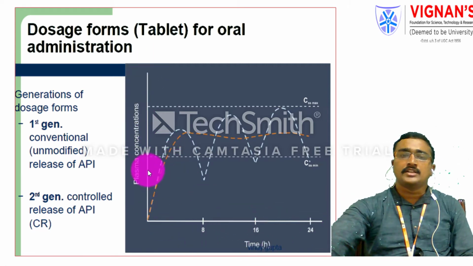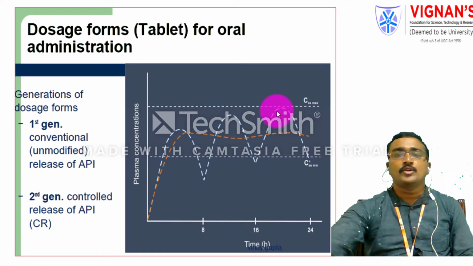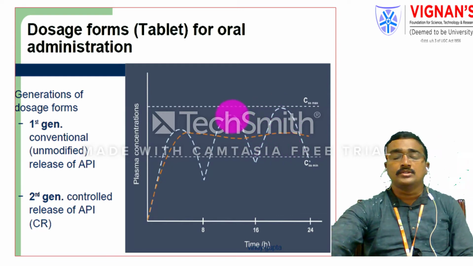So you see there are two levels in this graph: the CSS minimum, the steady state concentration minimum, and the steady state concentration maximum. If your dosage form is between CSS minimum and CSS maximum, then you are producing the optimal drug delivery system, the pharmacological action is good, and it is within the therapeutic range.